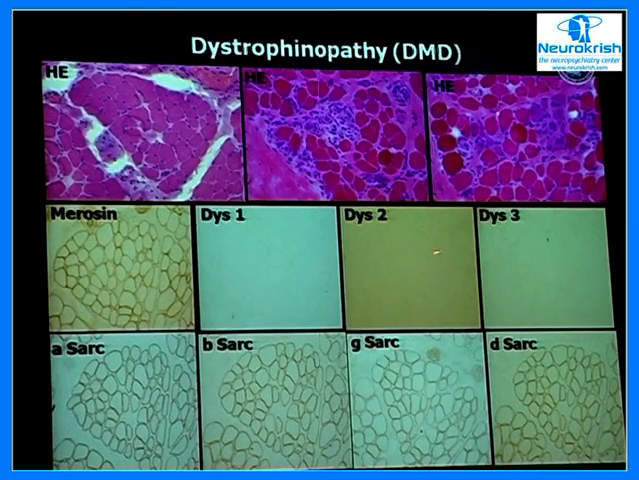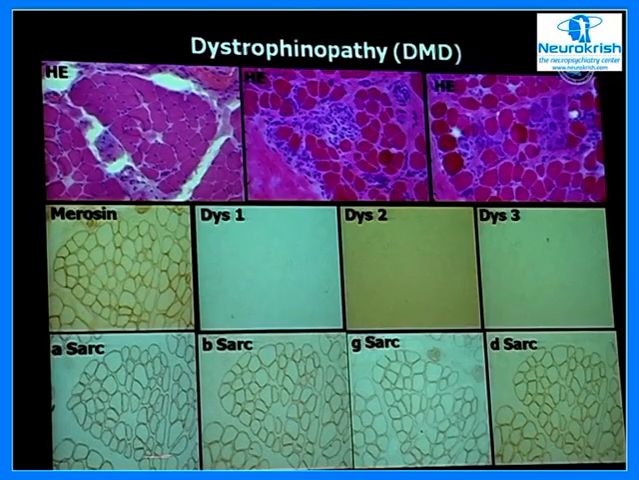You have one terminal being absent, the other being preserved, or two of them being absent and one terminal being preserved. So we have seen a spectrum of all these staining patterns. And you have the other sarcoglycans. You have to do the other sarcoglycans if you have to arrive at the diagnosis of Duchenne muscular dystrophy.